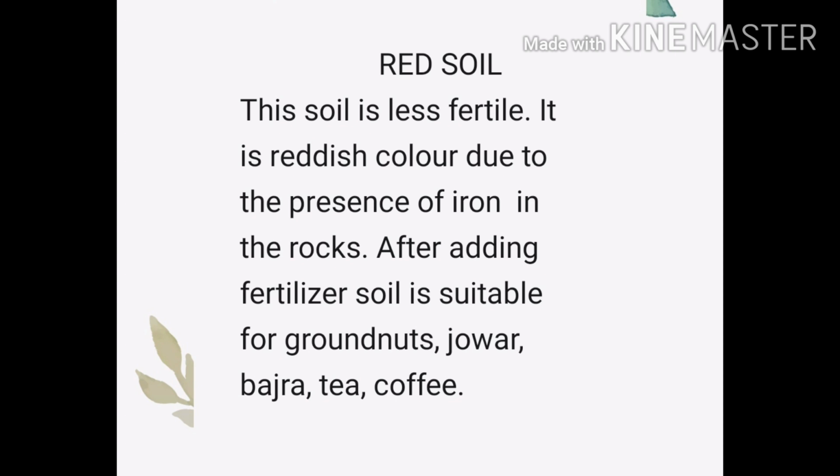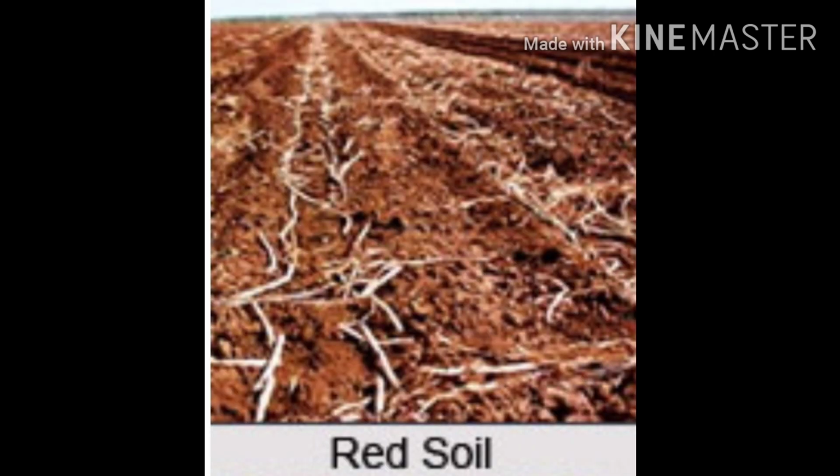Next, the red soil. It is less fertile. It is reddish in color due to the presence of iron in the rocks. After adding fertilizers, soil is suitable for growing groundnuts, jowar, bajra, tea, coffee. Red soil is derived from igneous rocks in the hot and relatively dry parts of southern and eastern parts of Indian peninsula. Look here, the red soil. It develops reddish color due to the presence of iron.